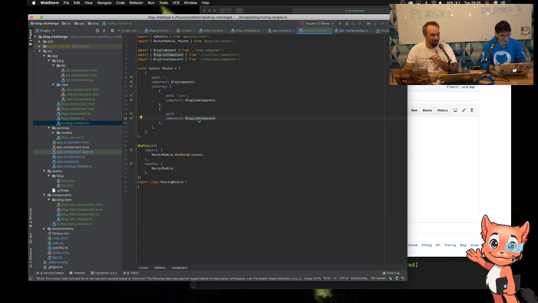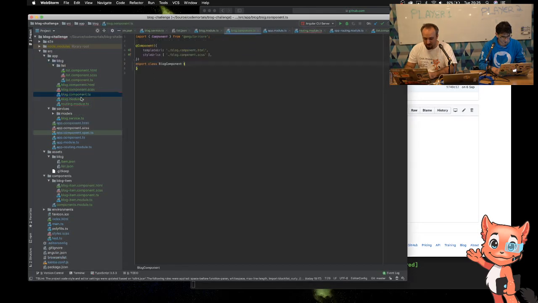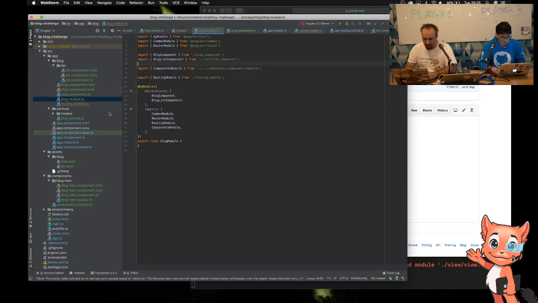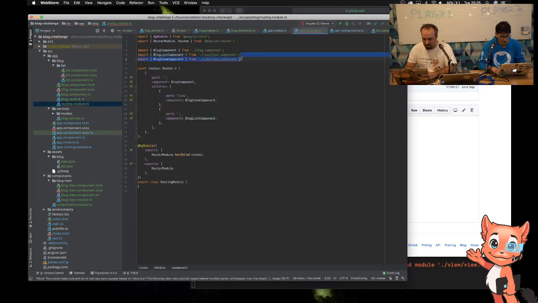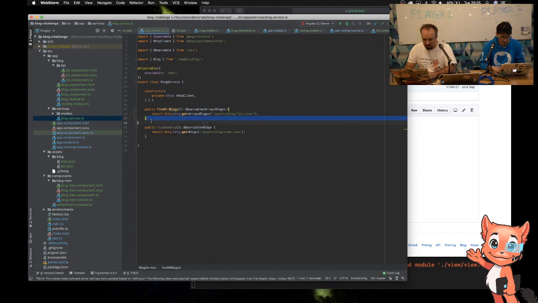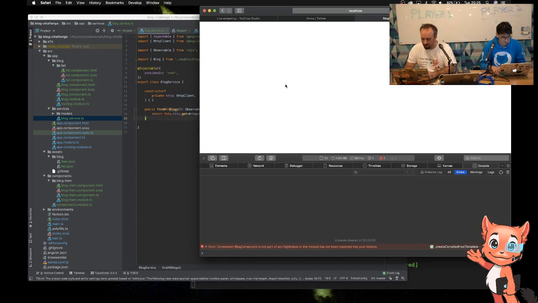Normally, if you've done such a small amount of change, because it isn't much, all I've done is add a view. So I could delete this, I could undo it, delete that. I could go into the blog module, I could delete that. I could take it back to what it was before I had the view, which includes the service code that I added. So we take all of that out. Now it is exactly where it was when the code was working. Let's see if it works again.